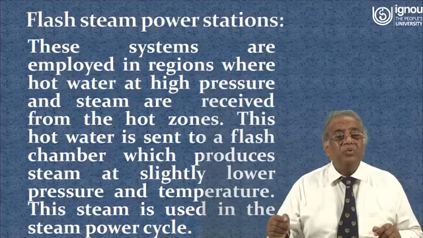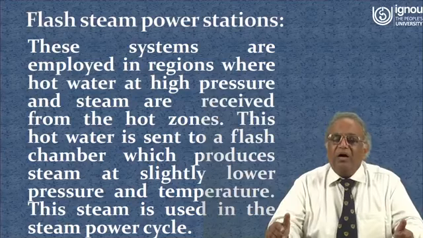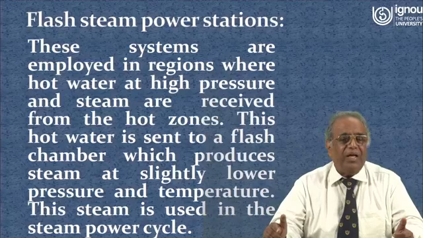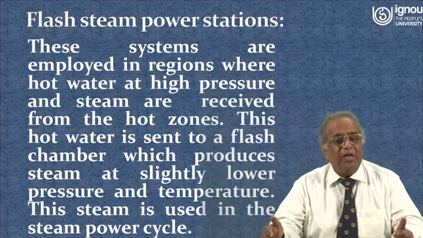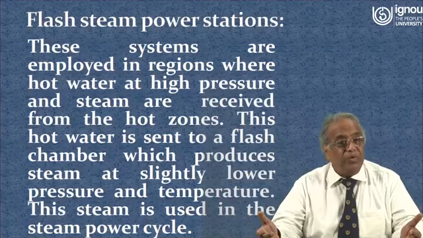This steam is used in the steam power cycle. Now you see that the hot water which is present deep inside the earth is having tremendous pressure. Because of the high pressure, it is in the liquid form.